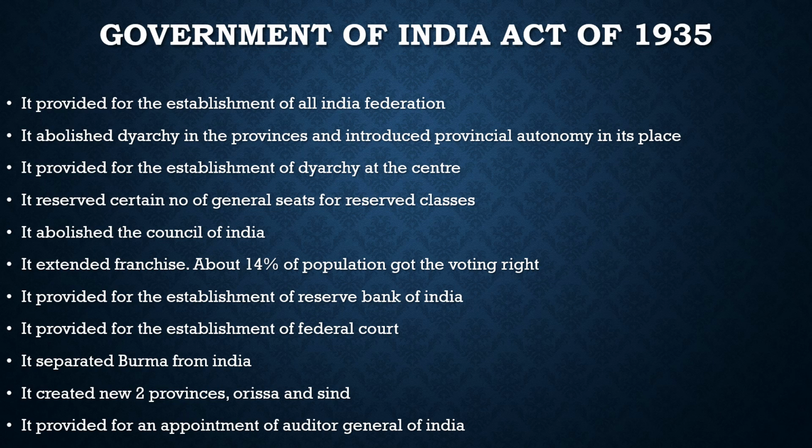Another feature of it was that it provided for the establishment of the Reserve Bank of India. It also provided for the establishment of federal courts, so that any dispute between the central government and the provinces can be solved by the federal court. One important thing is that it separated Burma from India. It created two new provinces, Orissa and Sindh, and it provided for the appointment of an Auditor General of India to audit the Indian accounts. So these were the key features of the Government of India Act of 1935.